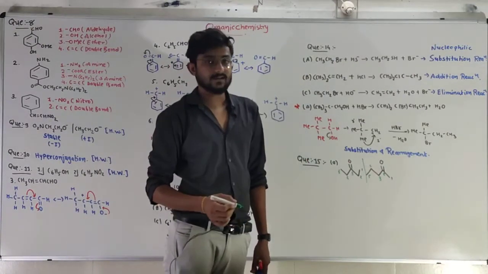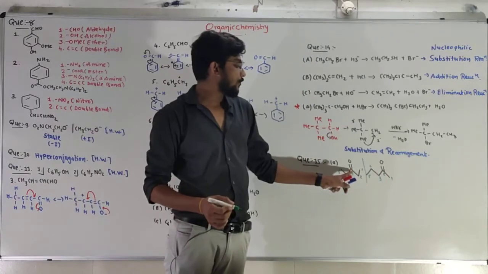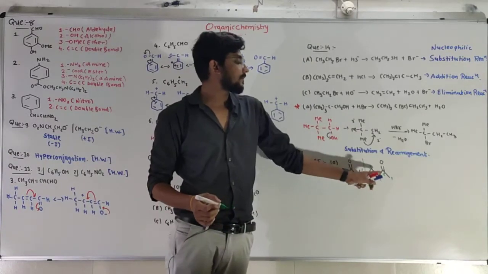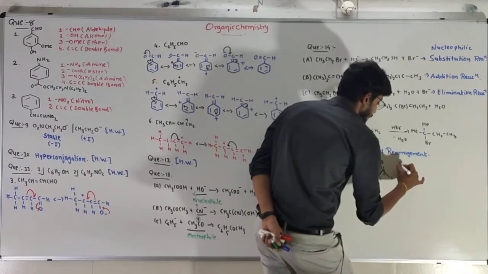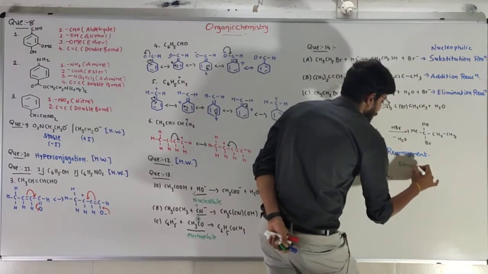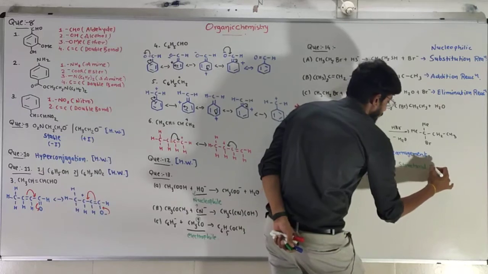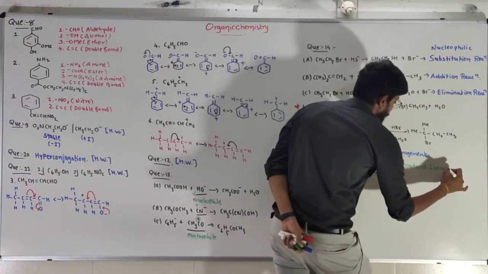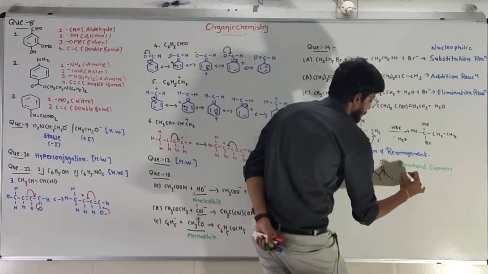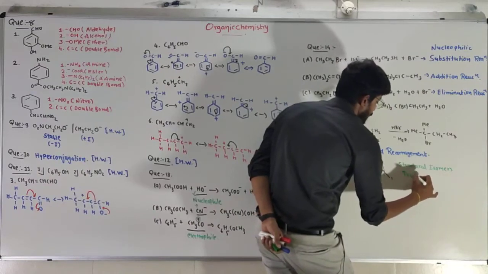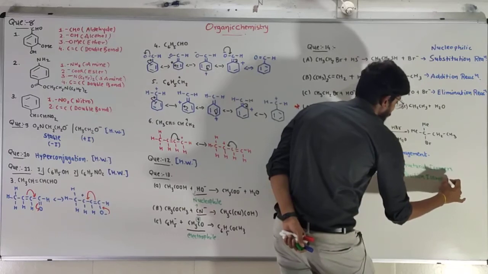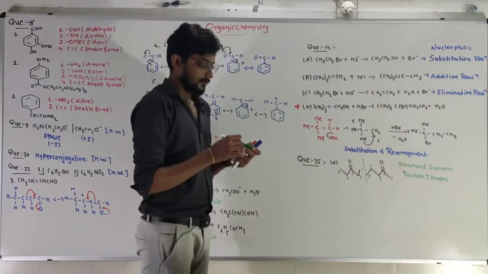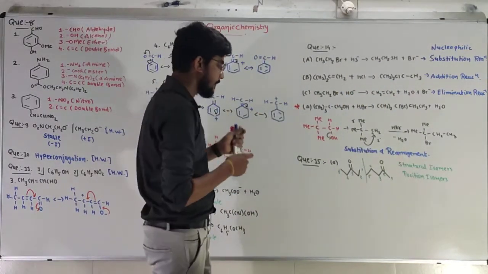What is the difference? Here, the ketone group is on the third carbon and here, the ketone group is on the second carbon. That's why these are structural isomers, more precisely position isomers.